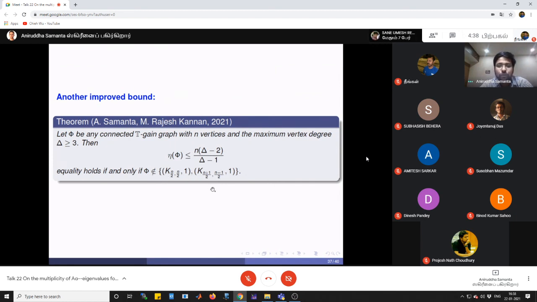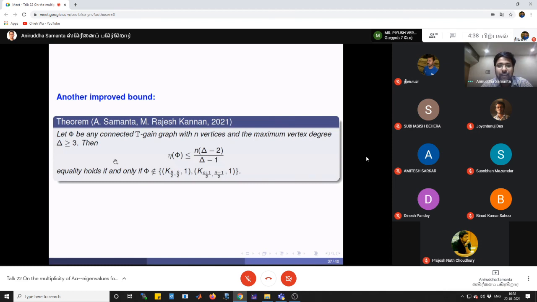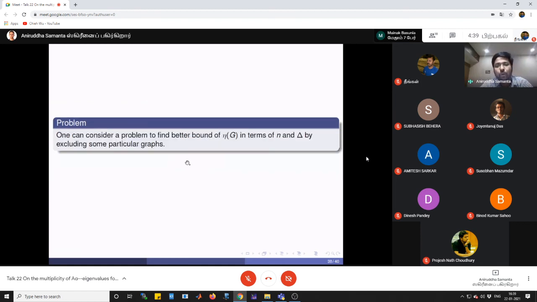Okay. So one can always consider a problem to find a better bound even for the undirected graph G in terms of n and delta by excluding some particular graphs. Like here we exclude these two particular graphs and we get a better bound of the nullity of phi, right? So in a similar way, one can always consider a problem to find a better bound of a graph G in terms of n and delta by excluding some particular graphs. So these are the results I want to present here.